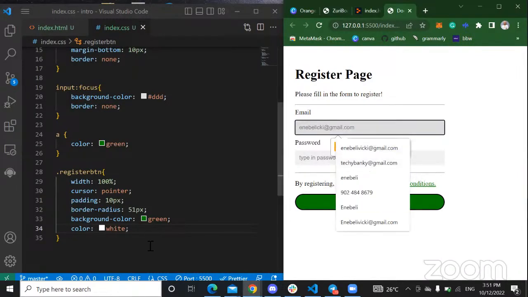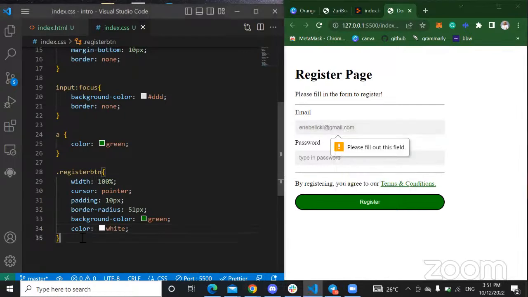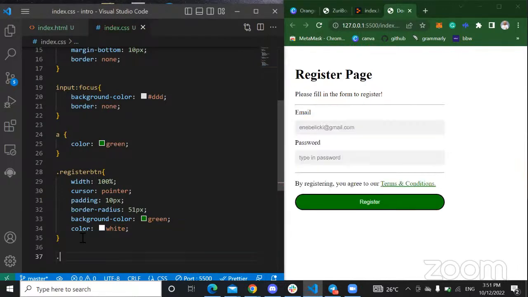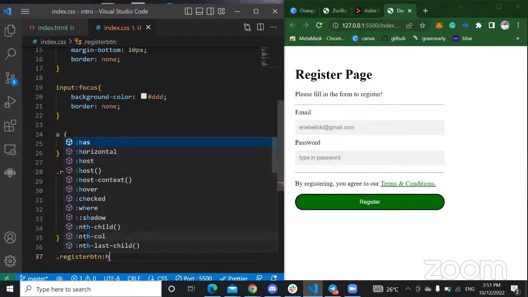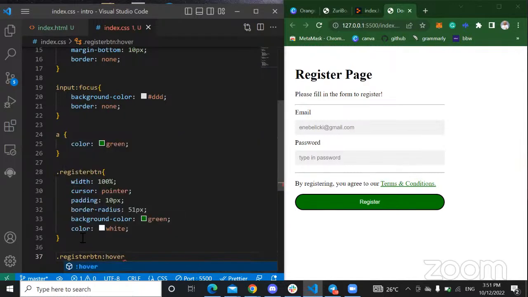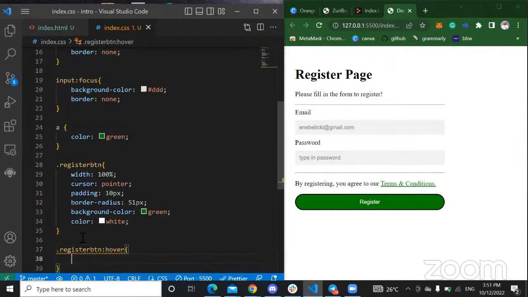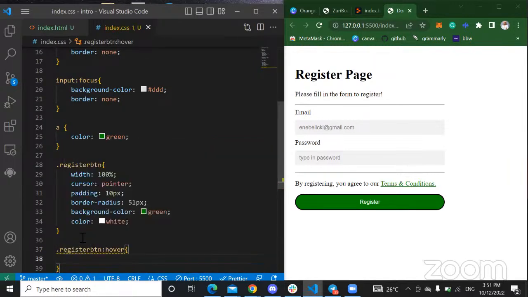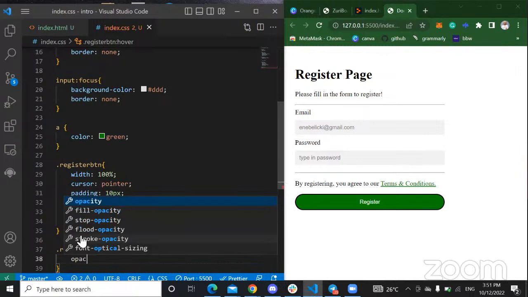I can come here and give it a hover state, right? I can say .register btn on hover, give it a background. I can just reduce the background color; I can give it an opacity. Opacity just makes your background color lighter.